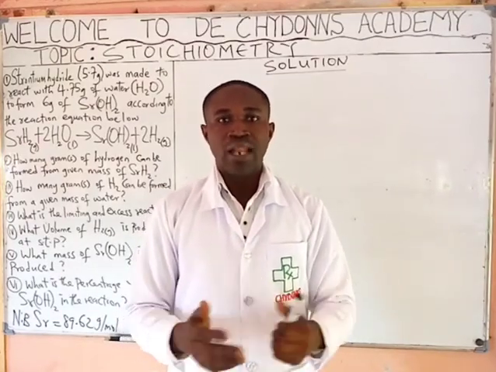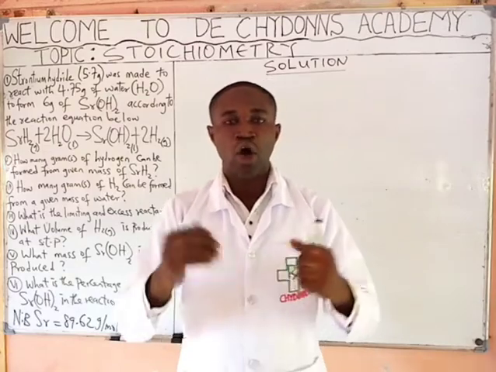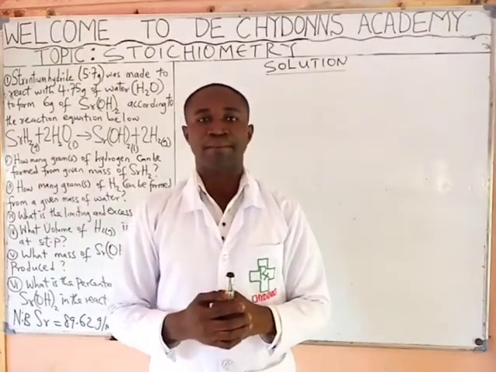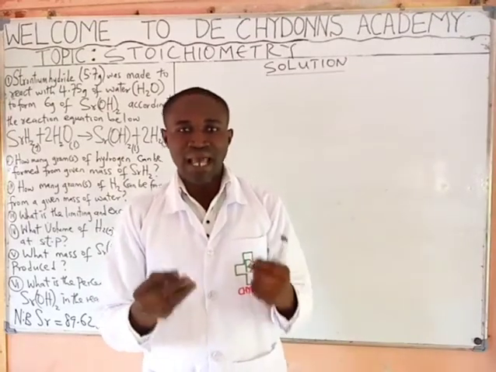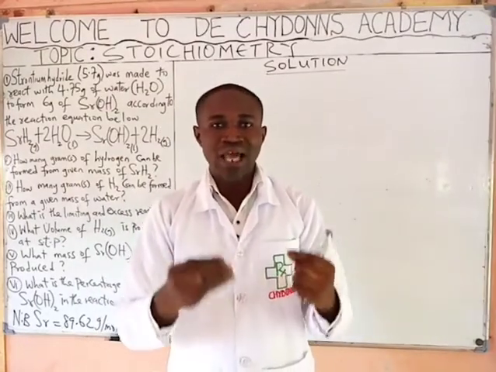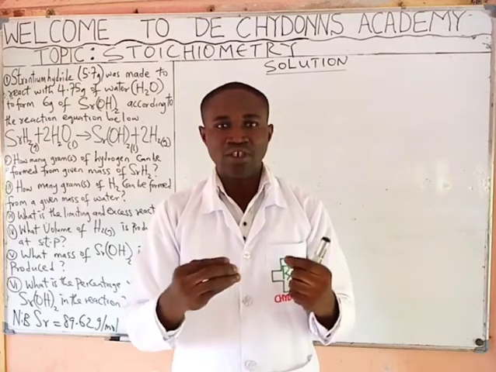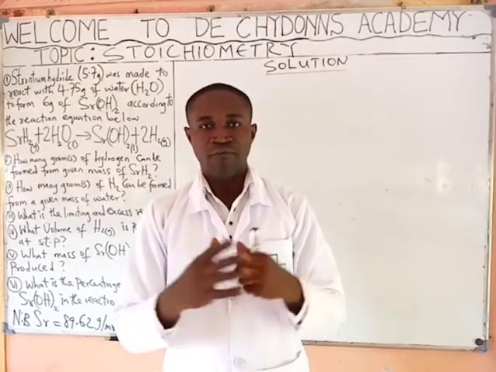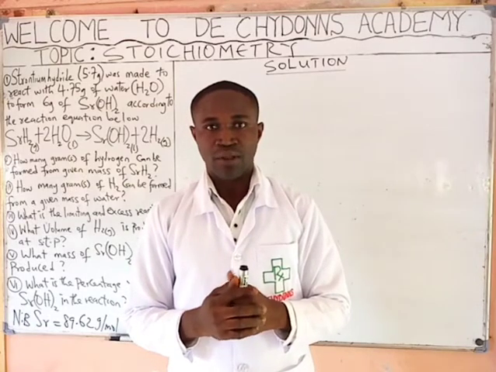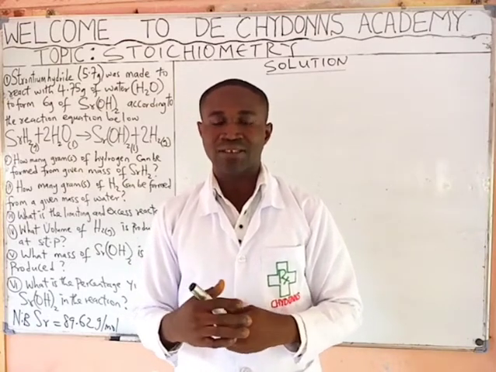Now, back to the topic, stoichiometry in chemistry. Stoichiometry simply means a term or a word that tells us that there is a relationship between mass and volume of a substance. What do we mean by that?